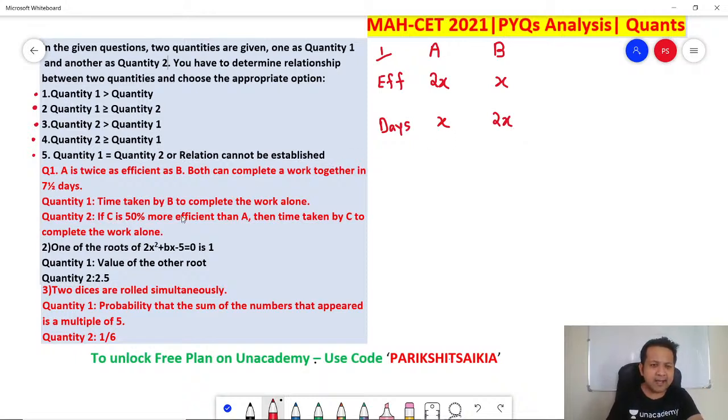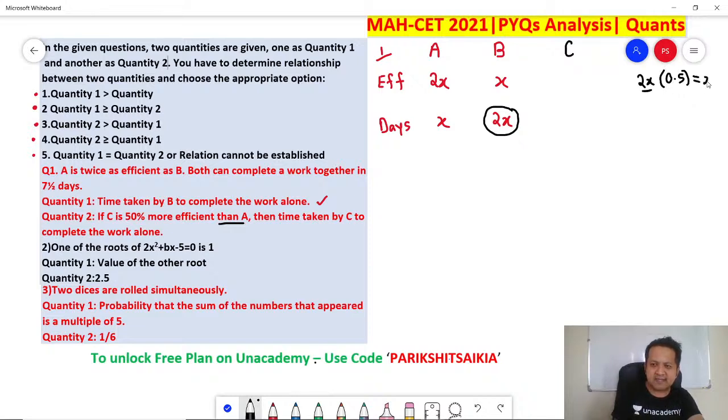Next, time taken by B to complete the work alone. So I have determined what is quantity 1. Quantity 1, the answer is time required by B is 2x. Quantity 2, if C is 50% more efficient than A, let's talk about C. What about C? He is 50% more efficient. So can I say 50% more efficient means A is 2x, and this guy is 50% more efficient. So can I say 50% of 2x is how much? 50% of 2x is how much?